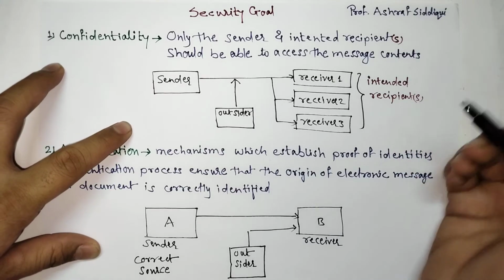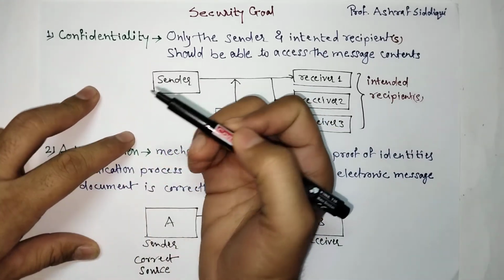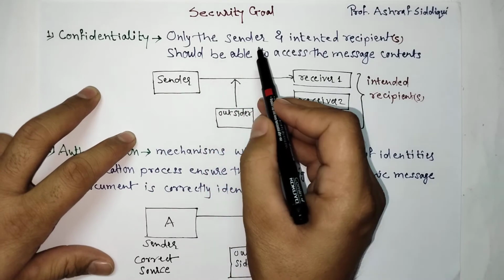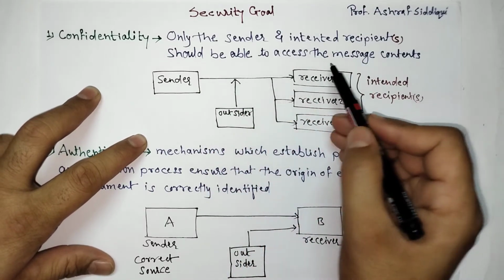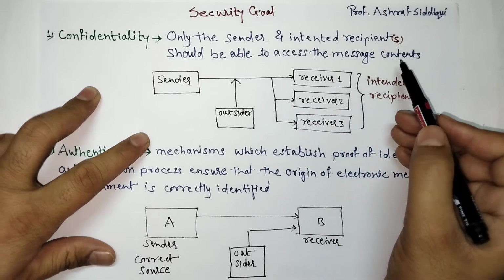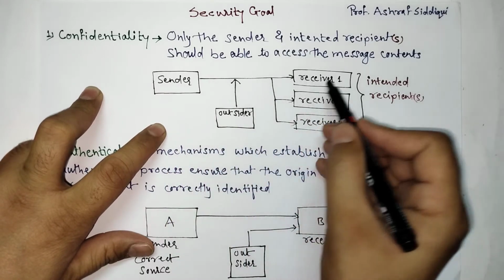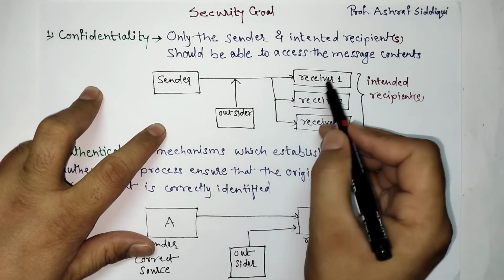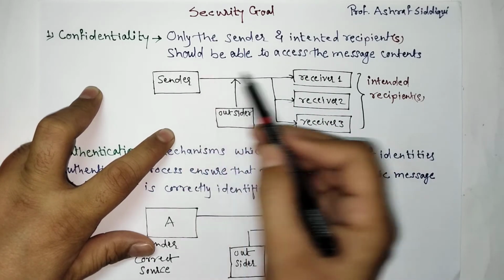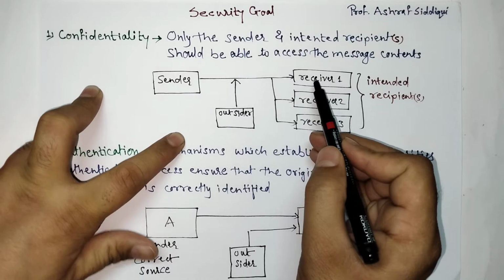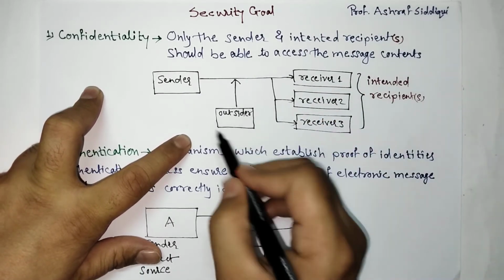We are going to learn security goals. The first point, confidentiality. What is confidentiality? Only the sender and the intended recipients should be able to access the message content. So here the sender is sending some message to the receiver, and the receiver will receive the message. So only the sender and receiver can access the message content, not the outsider.